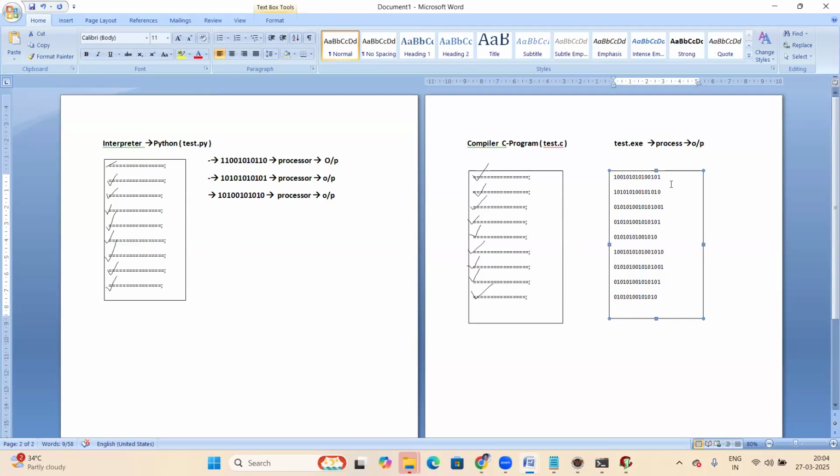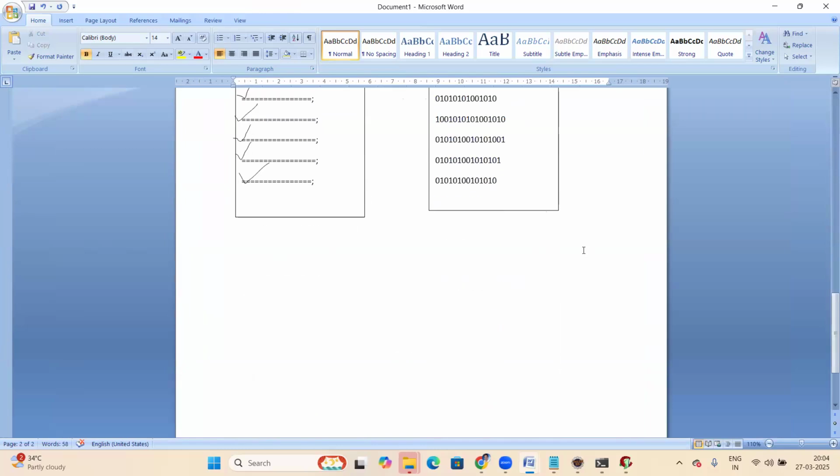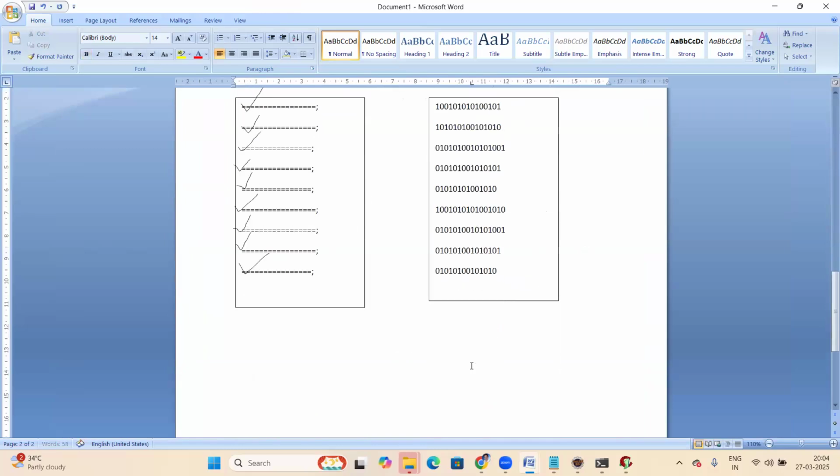The exe file is the main difference. Compiler always generates an exe file. Interpreter never generates an exe file. Let me explain the differences point-wise. Very clearly we'll discuss interpreter versus compiler, that comparison.